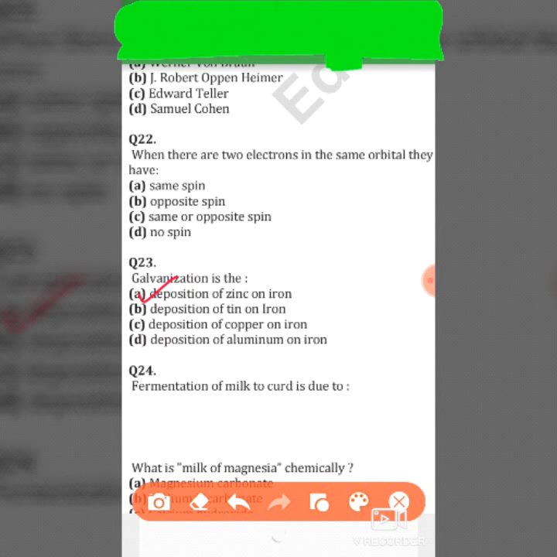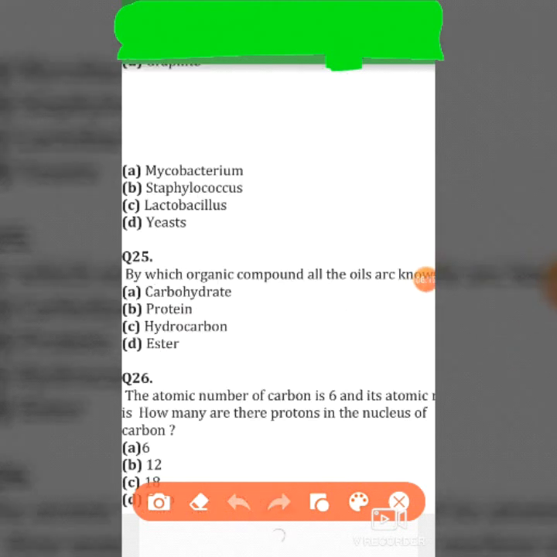Move to the next question. Question number 24. Fermentation of milk to curd is due to option A. Mycobacterium, option B. Staphylococcus, C. Lactobacillus, and D. Yeast. So its right answer is option C, Lactobacillus. So fermentation of milk to curd is by Lactobacillus.